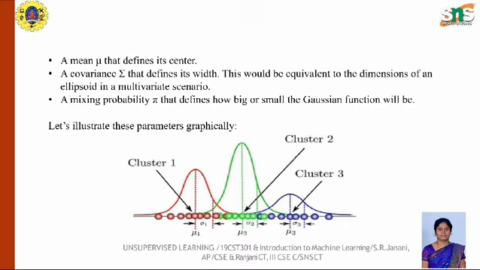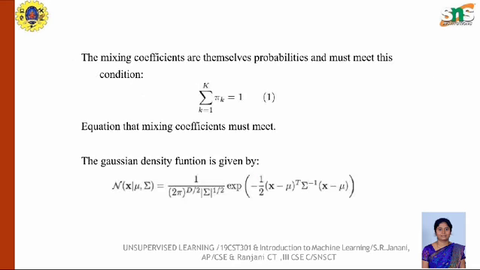A mixing probability π defines how big or small the Gaussian function will be. The mixing coefficients must meet this condition: summation k equal to 1 to K of π_k is equal to 1. This condition is necessary.